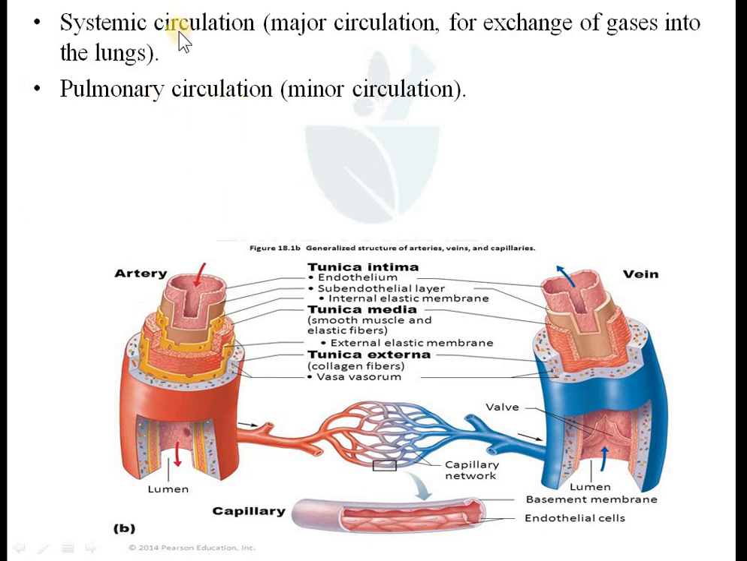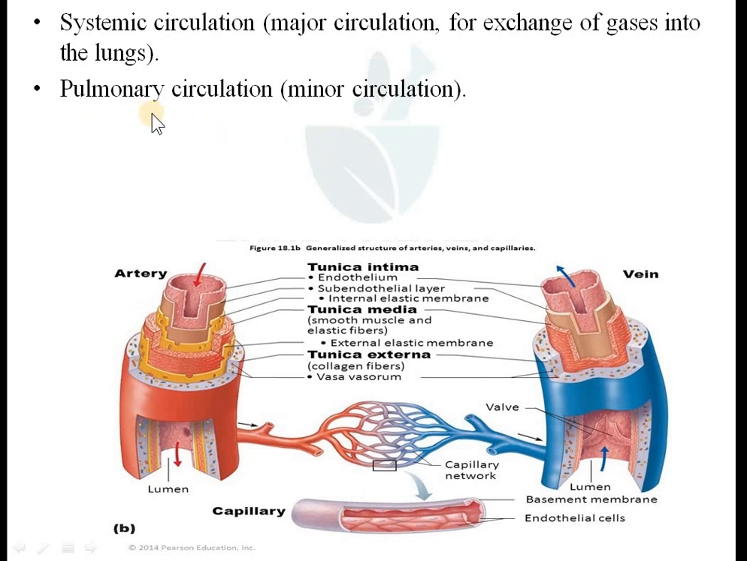The first one was major or systemic circulation, the circulation of blood from the heart to various body parts, tissues and organs. The main aim of major circulation is to provide nutrients, remove toxic metabolites, and exchange gases. That is systemic circulation. Then pulmonary circulation is known as minor circulation, and its aim is to purify the blood, to oxygenate the blood.